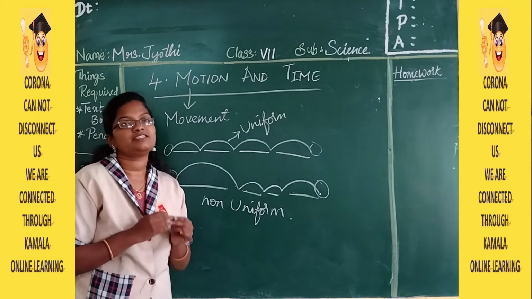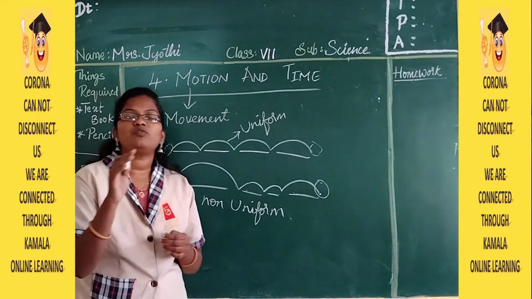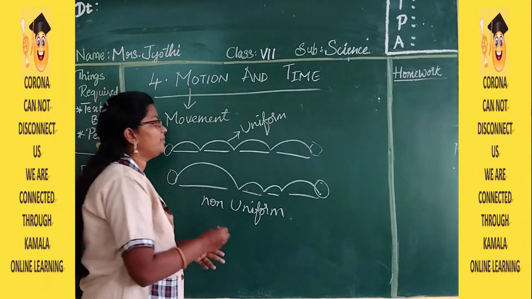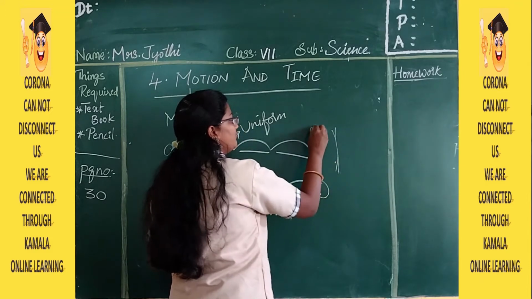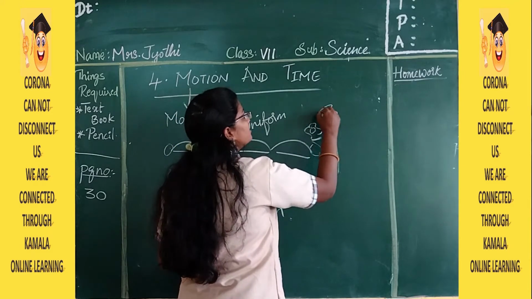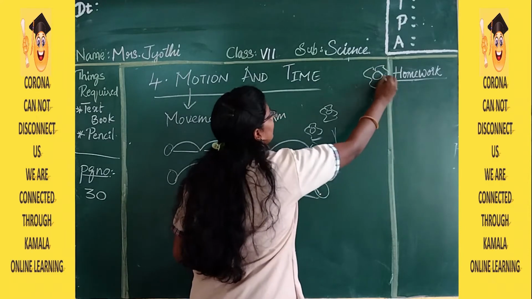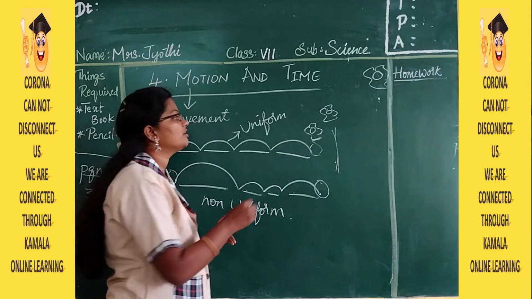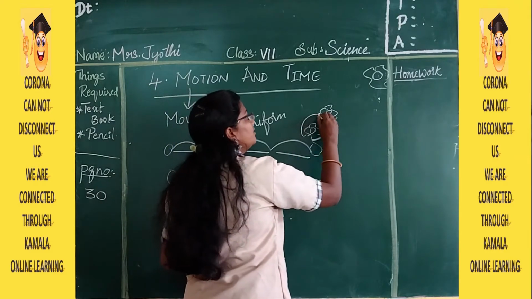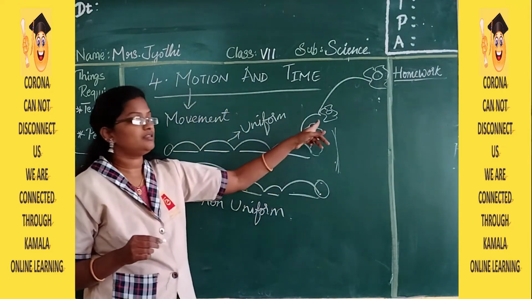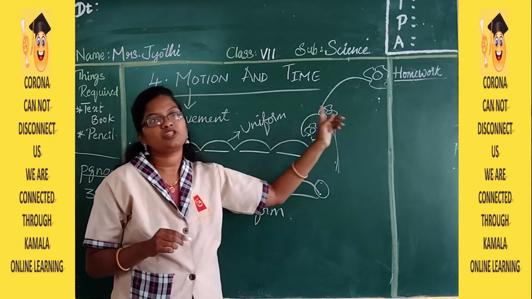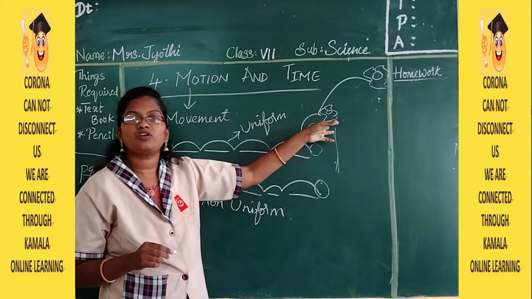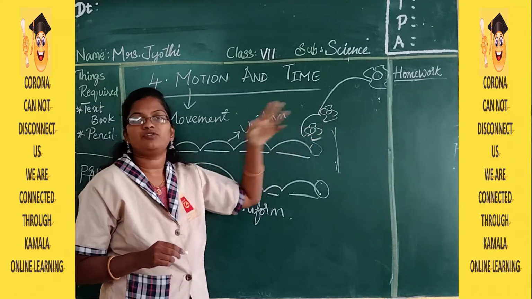Now in the textbook there is an example: a butterfly moving around a flower, from one flower to the other flower. If you take a plant here, one flower may be here, another beside that, another a little far. The butterfly is moving onto the flowers to take the nectar. From here, then here, then here. If you see, the movement is uneven. So here we can tell that it is a non-uniform motion.